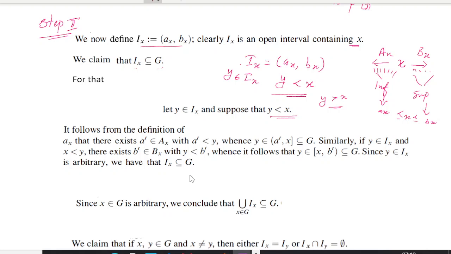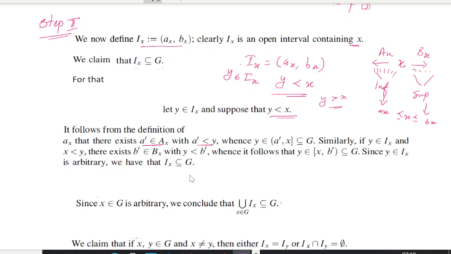So we have taken a point y belonging to I_x with y less than x. It follows from the definition of a_x, which was the infimum, that since y is not a lower bound, there exists another point a dash in A_x such that a dash is less than y.